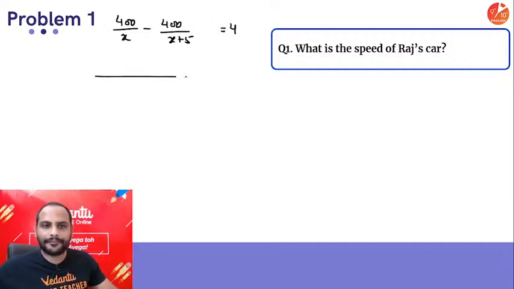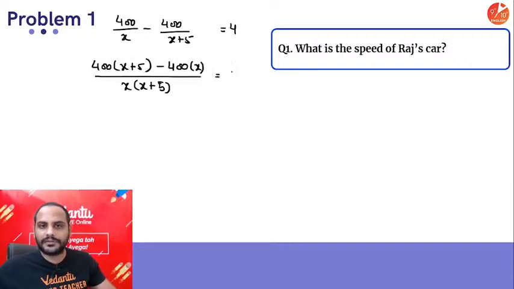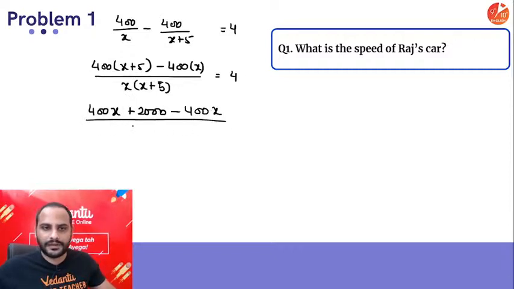Take LCM. x into x plus 5 is your LCM. Here multiply this 400 with x plus 5, and here multiply the minus 400 with x only, is equal to 4. LCM I am taking over here. So 400x plus 2000, 400 into 5 is 2000, minus 400x, by x square plus 5x. This 400x and this cancelled, is equal to 4.